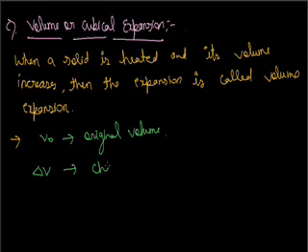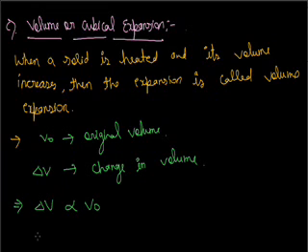Delta V is the change in volume. We can write the same as in aerial expansion. Delta V is directly proportional to the original volume, and also directly proportional to the change in temperature.